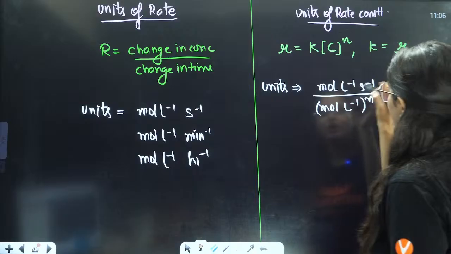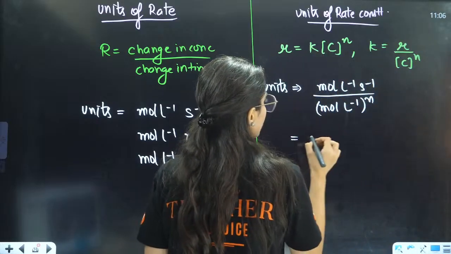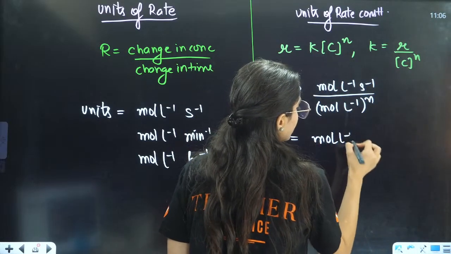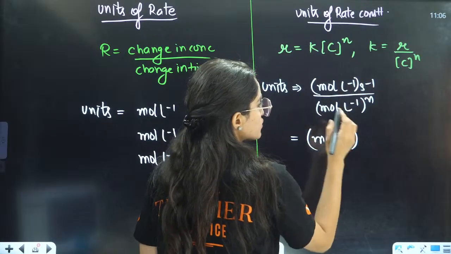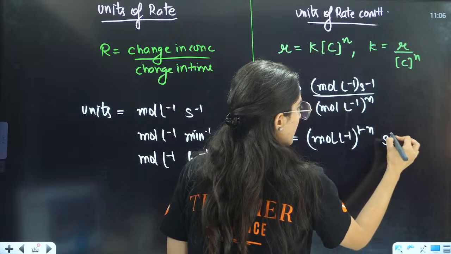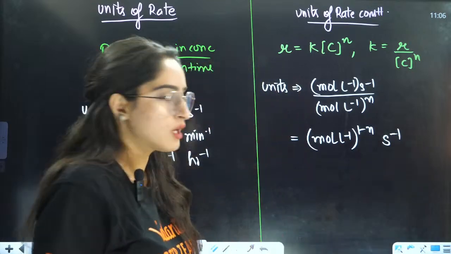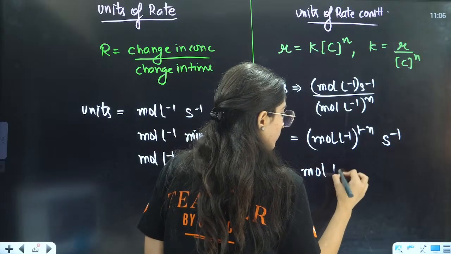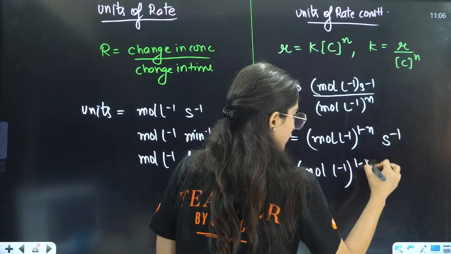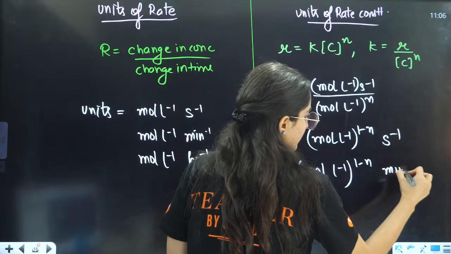This is N. So, I can take the N above. It will be mole, because mole per liter is the common thing here. This is also mole per liter. This is also mole per liter. So, it will be 1 minus N. And this will be per second. Or, if you want to take it in minutes, it will be mole per liter 1 minus N per minute.